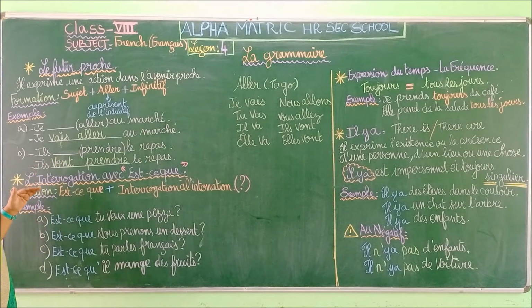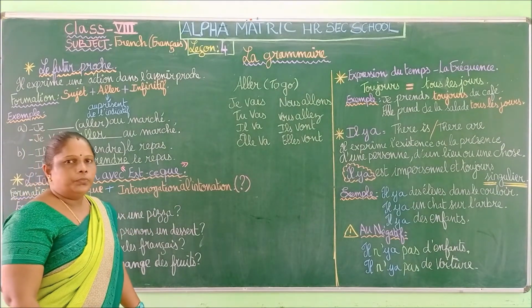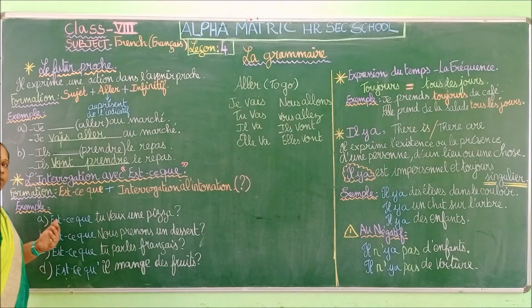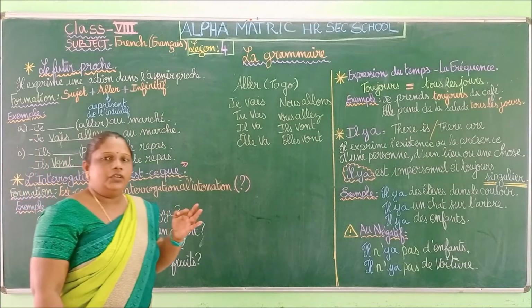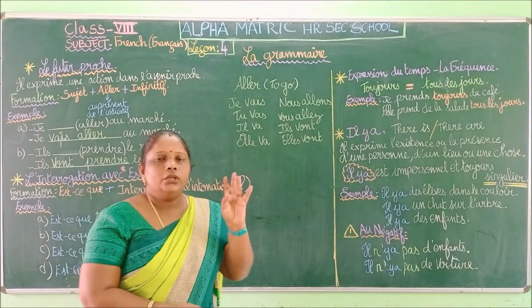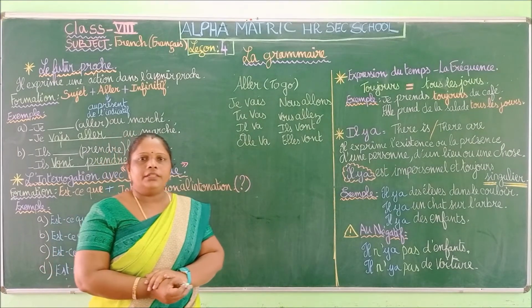So next one, "vous avez l'interrogation avec est-ce que", or it's a question format. Okay, so last year we saw the 3 forms of interrogation. What are they? Intonation, using "est-ce que" and inversion form. Did you remember that?